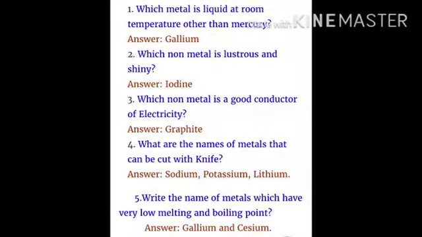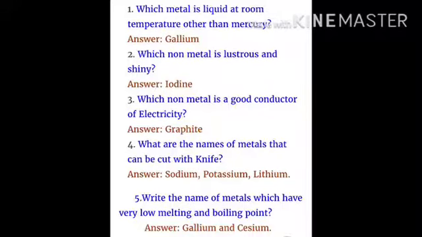Now these are some important objective questions related to this chapter. Which metal is liquid at room temperature other than mercury? Gallium. Which non-metal is lustrous and shiny? Iodine. Which non-metal is a good conductor of electricity? Graphite. Name the metals that can be cut with a knife. Sodium, potassium and lithium. Write the names of the metals which have very low melting and boiling points. Gallium and caesium.